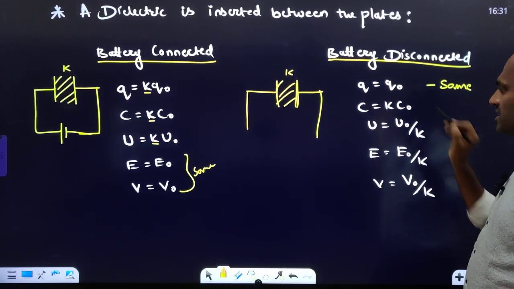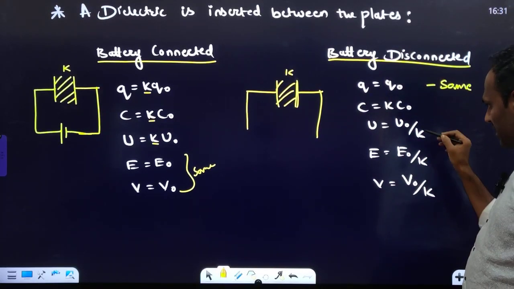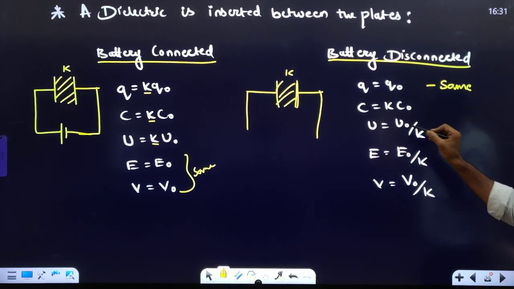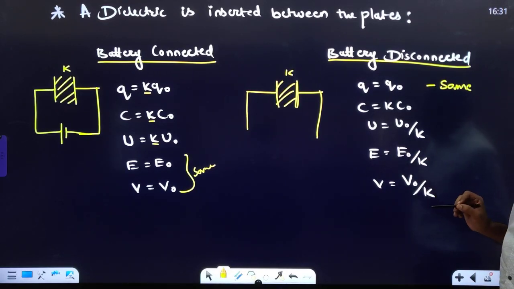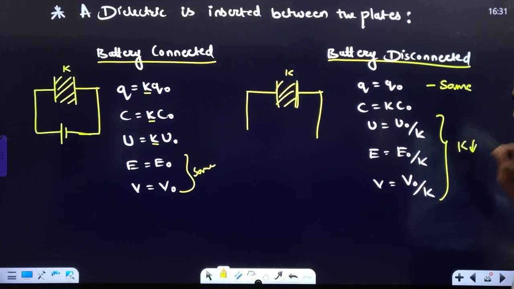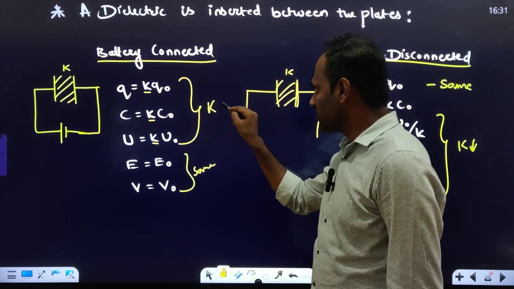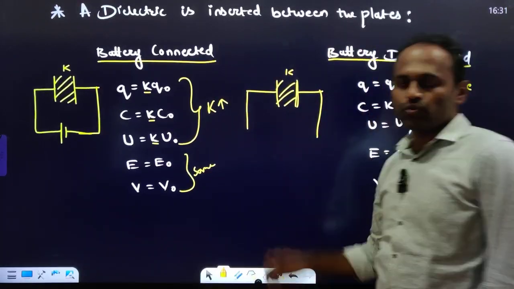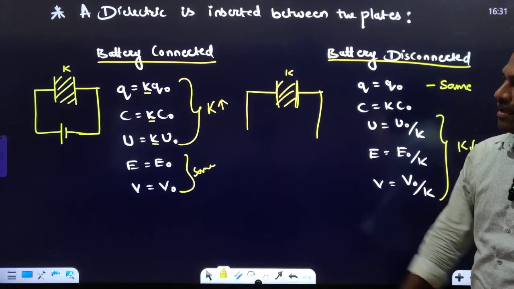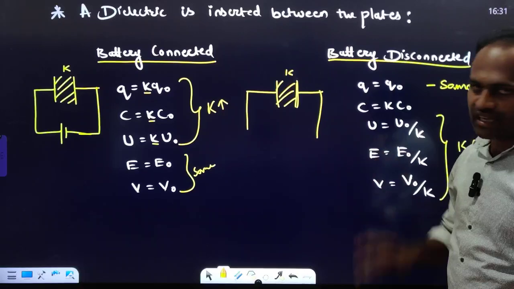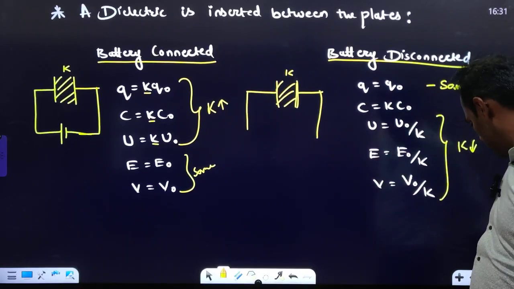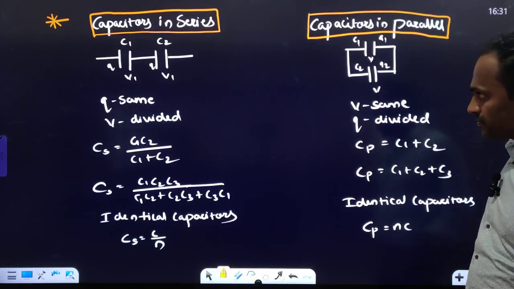Capacity got increased k times. The rest of the three will decrease k times. That's why we have taken it as U naught by k, E naught by k, V naught by k. So these three have got decreased k times, and here these three have got increased k times by connecting the battery. This is what happens when a dielectric is inserted and a battery is connected or disconnected, right?